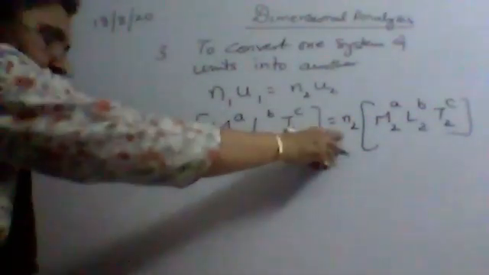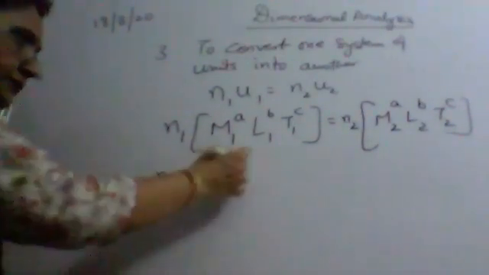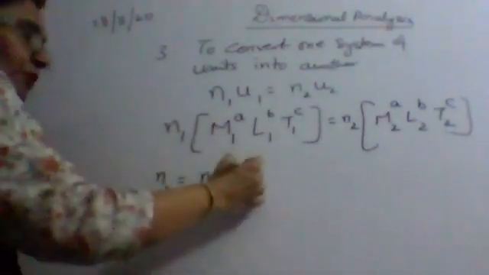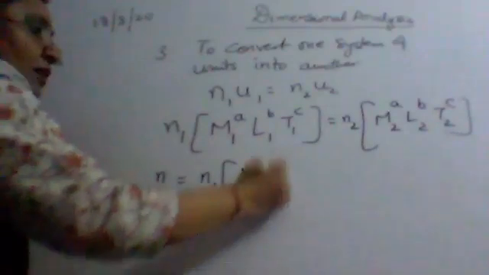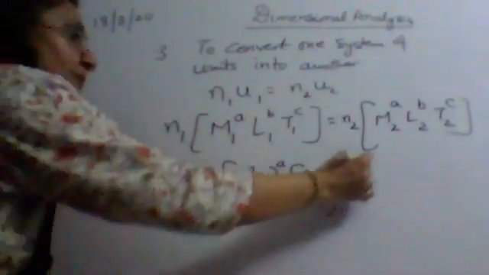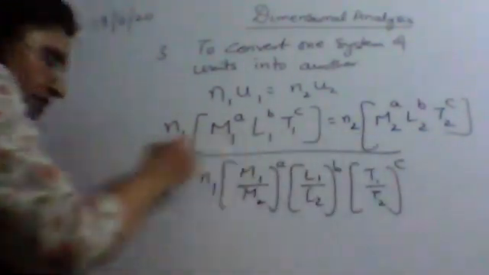Suppose the mass is in kg in one system and in grams in the other, but the power will remain the same. L2 raised to the power B, T2 raised to the power C. Now if we have to find N2, just cross multiply: N2 is equal to N1, M1 upon M2 raised to the power A, L1 upon L2 raised to the power B, T1 upon T2 raised to the power C. So this is the formula.